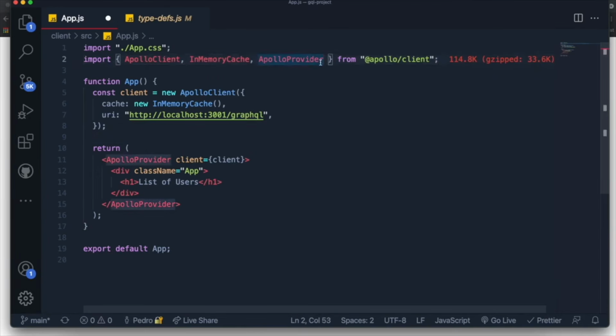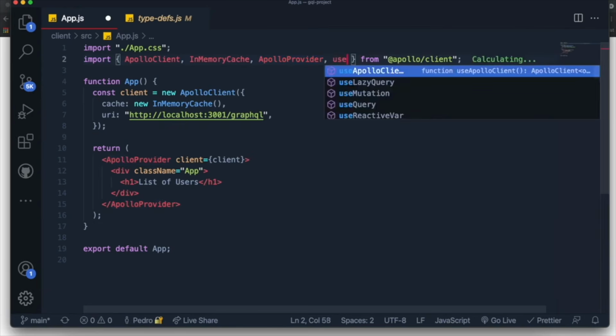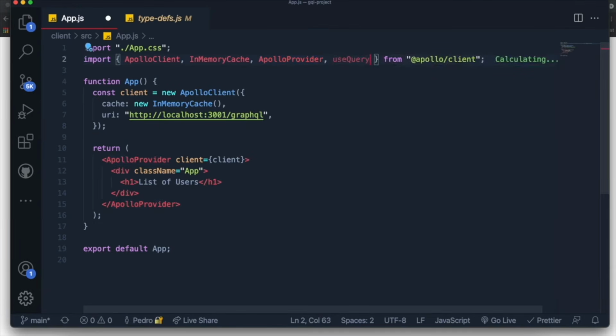So the first thing I want to import is the useQuery hook. Now, what is useQuery? Well, the useQuery hook is extremely important for the Apollo client library because it is the hook you use to make queries to your API. Similar to that, there is a useMutation hook which allows you to call mutations into your API. There's other hooks as well, and you should definitely learn them. I'm going to show you guys one of them, which is the useLazyQuery hook, which is also very important. But for now, let's just focus on useQuery.